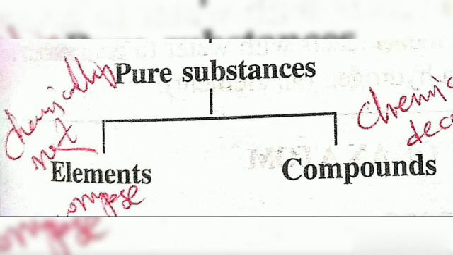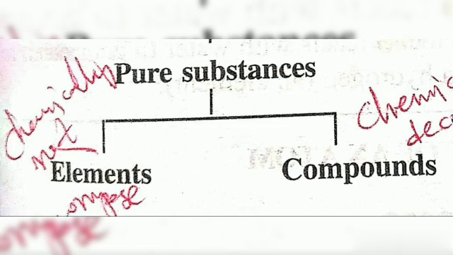Students, in the previous class we discussed the difference between mixtures and compounds. We will discuss pure substances in this class. We can define a compound as a pure substance that can be separated into two or more components only by means of a chemical reaction.